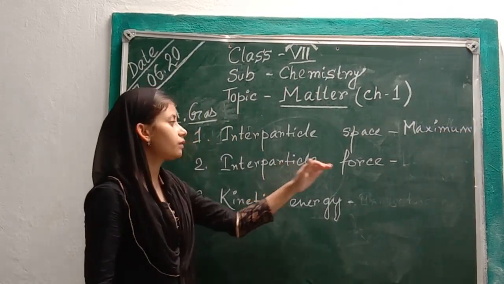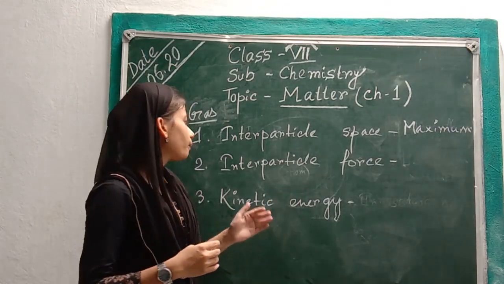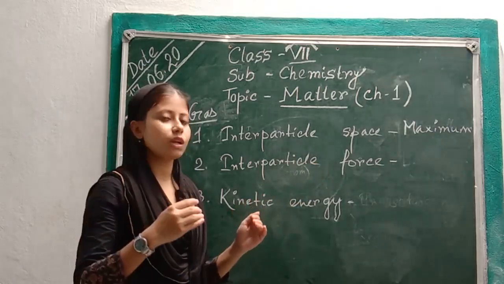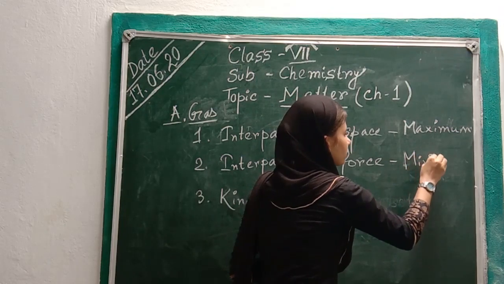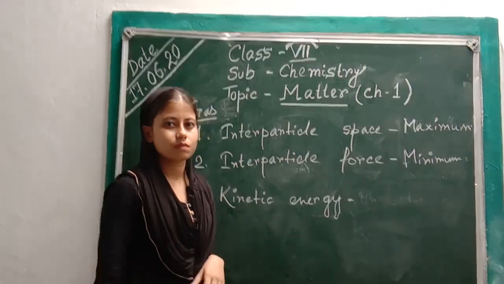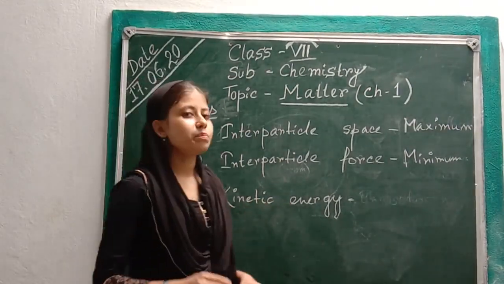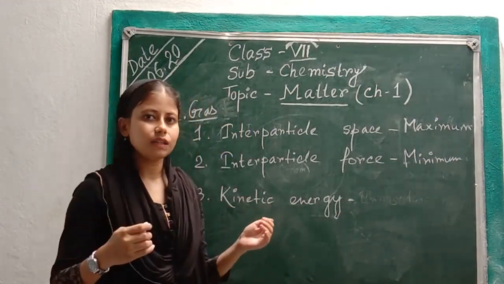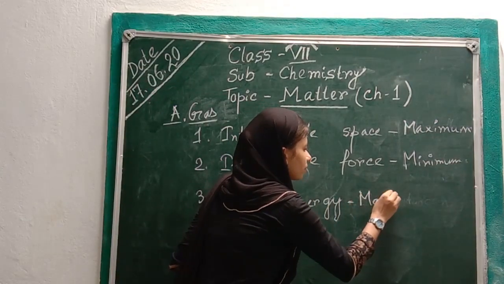Now interparticle force: as the molecules are far apart from each other, the force of attraction between the molecules is negligible or minimum. Now kinetic energy. As the particles are far away from each other, they can move very easily. So the kinetic energy is maximum.